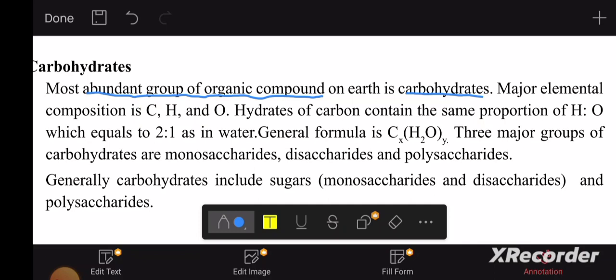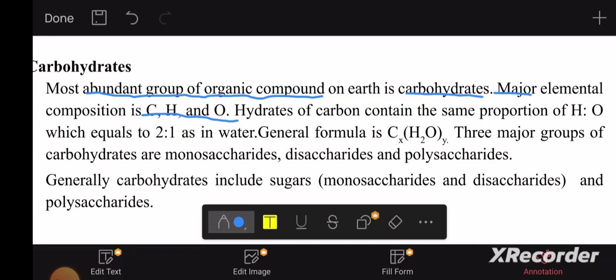The major elemental composition is carbon, hydrogen, and oxygen. Why did they say major? Because sometimes there can be phosphorus and nitrogen. Why? Because there are derivatives of carbohydrates.